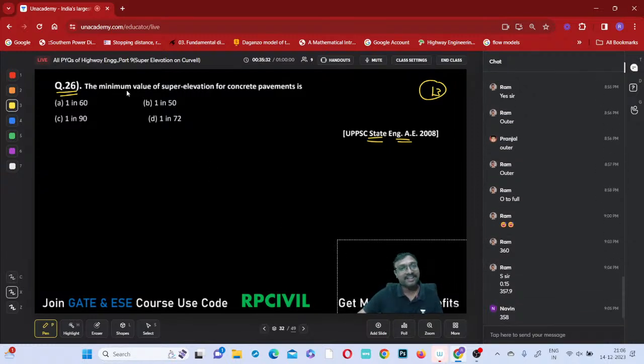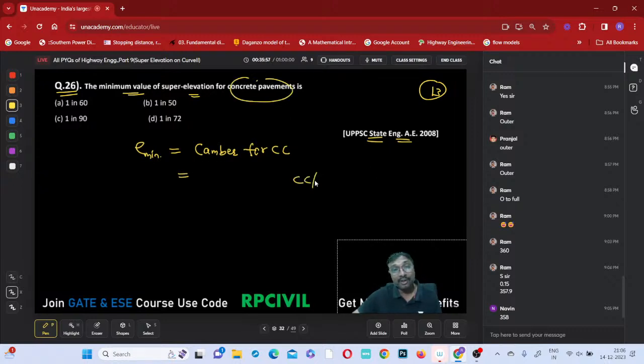Right. What is the minimum value of the super elevation for concrete pavement? E minimum will be equal to which one? This camber. Minimum super elevation is equal to camber or not? Camber for which one? This is CC pavement. Cement concrete it is given. Do you remember the camber values, everyone? For cement concrete or this high bituminous, what is that?